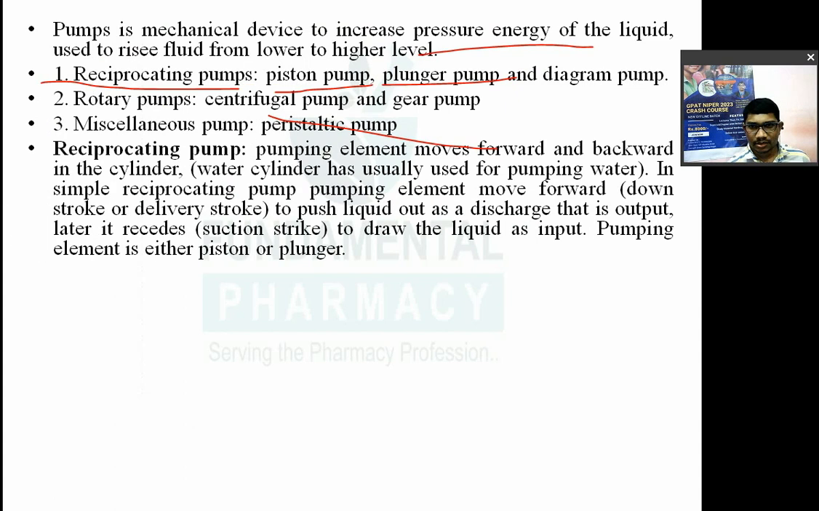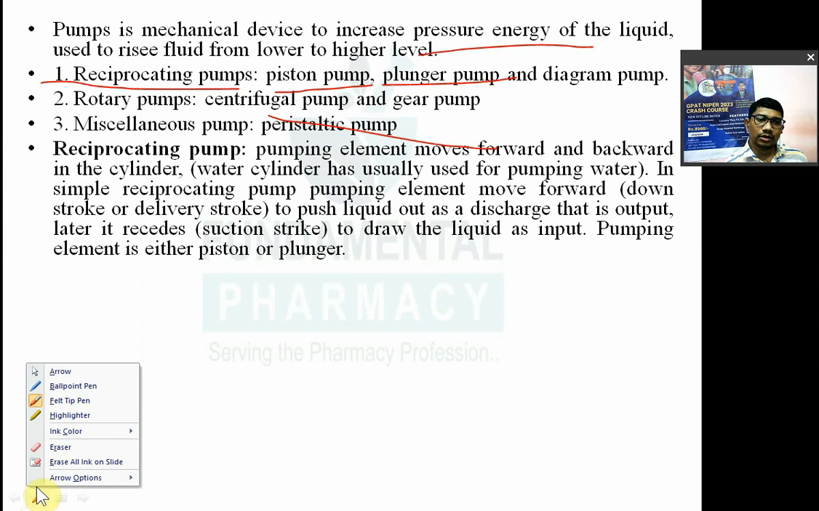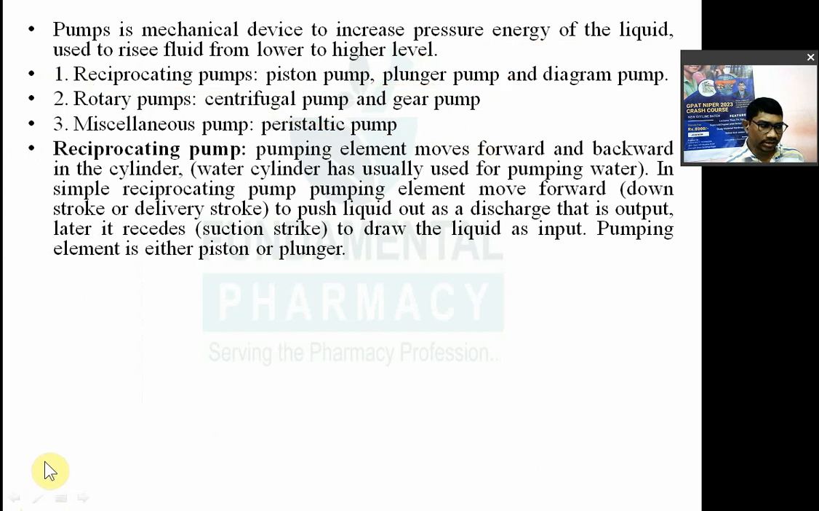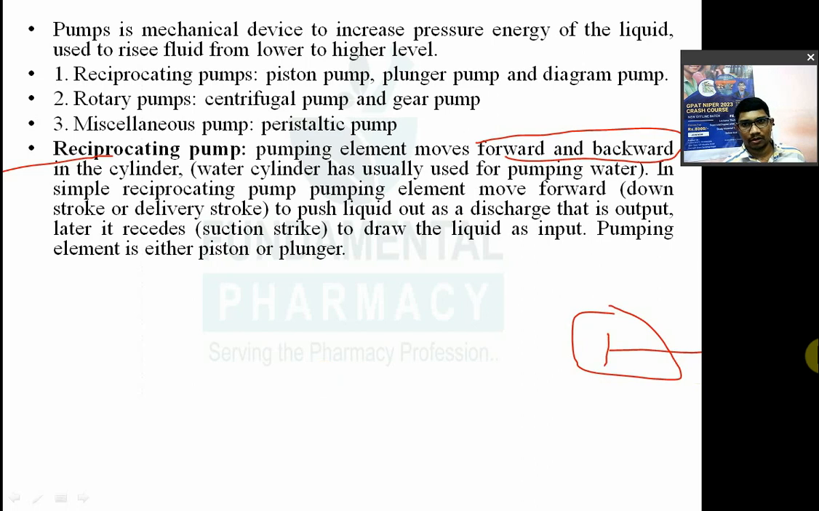First is the reciprocating pump. What is a reciprocating pump? In this pump, the pumping element, meaning the element which sucks a liquid or throws a liquid, moves forward and backward in the cylinder. A cylinder means a space, and a pumping element will be there. So this will move forward or backward. The pumping element in the reciprocating pump moves forward and backward.